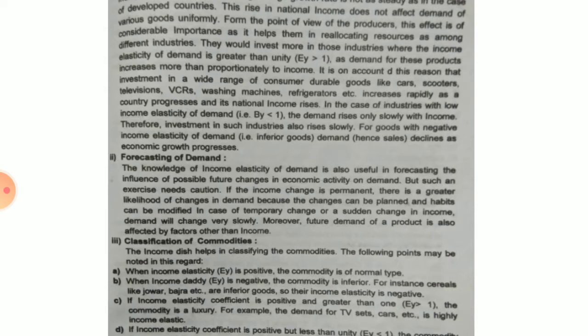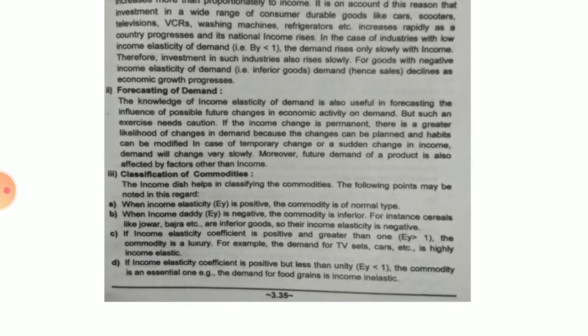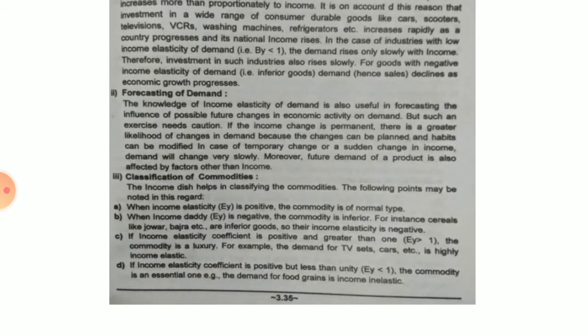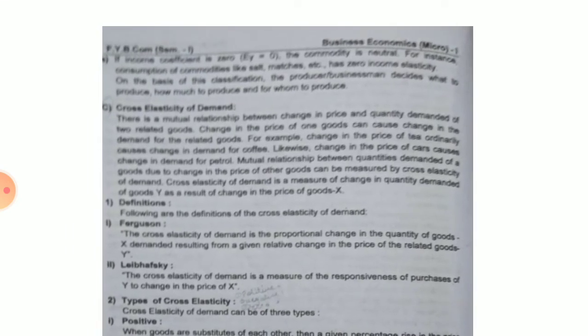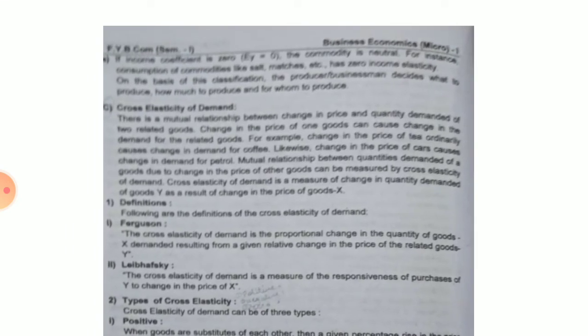Next, if the income elasticity coefficient is positive but less than unity, then the commodity is an essential one. For example, demand for food grains is income inelastic. Now, if the income elasticity coefficient is 0, then the commodity is of neutral type.